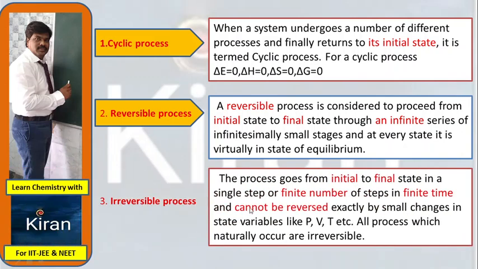Oppositely, in an irreversible process, the gas goes from initial to final state in a single step, directly from initial to final state. At a time, I am adding a lot of force. It means 2 kg or 3 kg force is added on the piston. Hence, the initial state is directly changed into the final state. Such a process is known as an irreversible process.